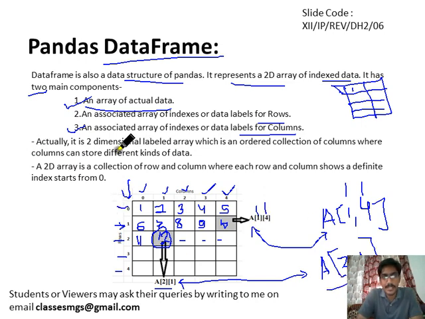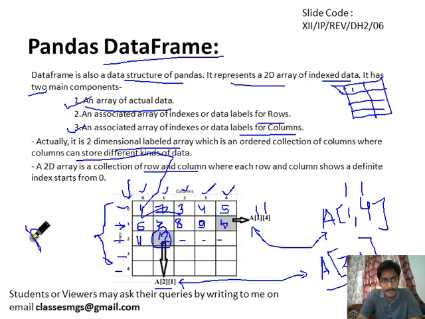A data frame is a two-dimensional labeled array, an ordered collection of columns where columns can store different kinds of data, like we are storing here. And a 2D array is a collection of rows and columns. These are known as rows.